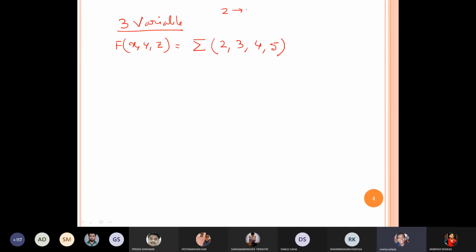Then using three variables, the binary combinations are 0 1 0, 0 1 1, 1 0 0, 1 0 1. So m2 is given by m2 plus m3 plus m4 plus m5. m2 is written in this way, and all the decimal equivalents are given in binary convention.